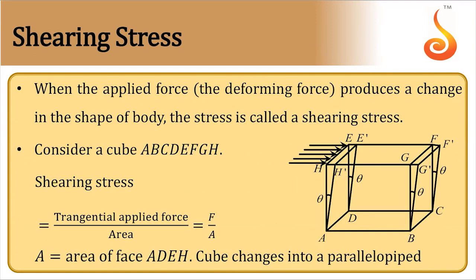Then shearing stress. So I told you, tangential force. Tangential force means you can see the arrow marks here. So this represents tangential force. So this one represents tangential force. If you apply tangential force, there will be a shearing strain. Shearing strain is given by this theta. Suppose x is the displacement and this is L, you can write theta is equal to x by L. This gives you shearing strain. So this is strain.